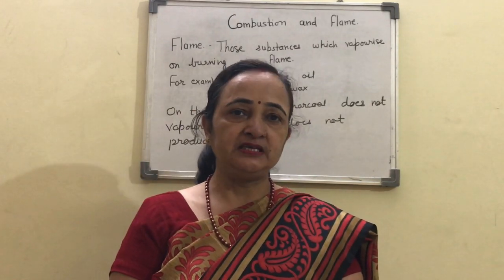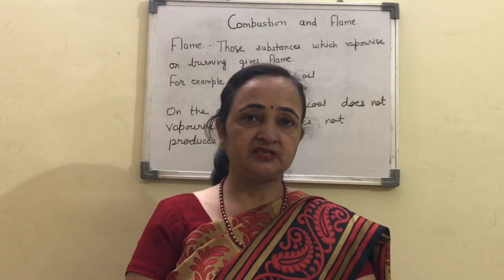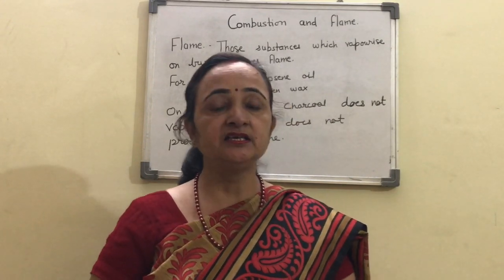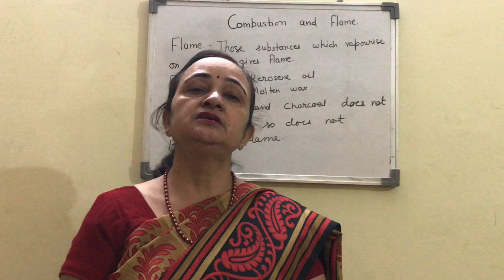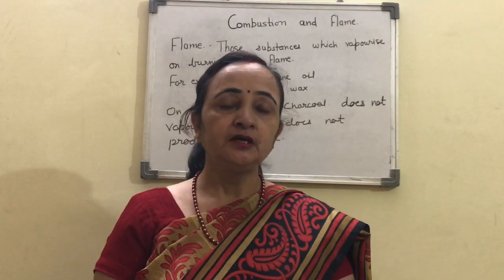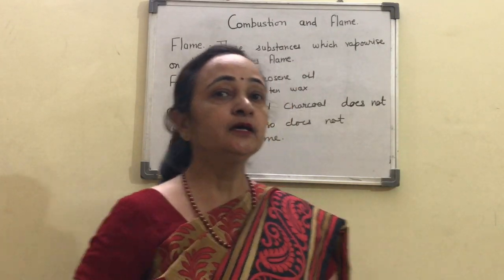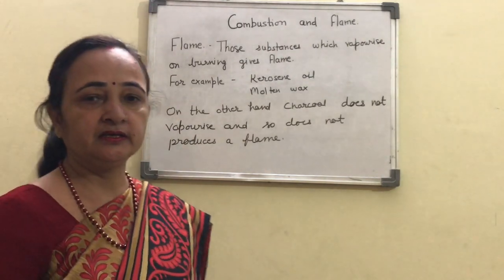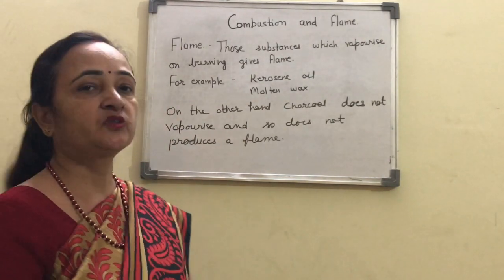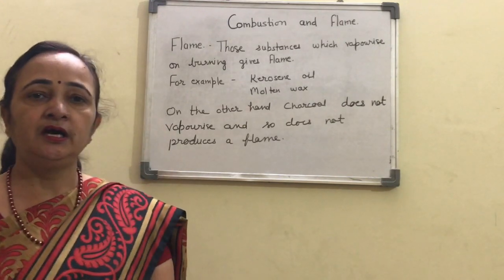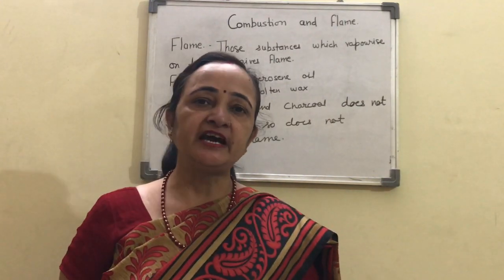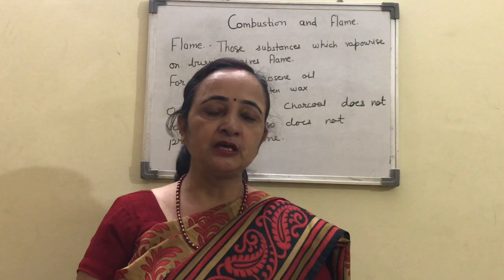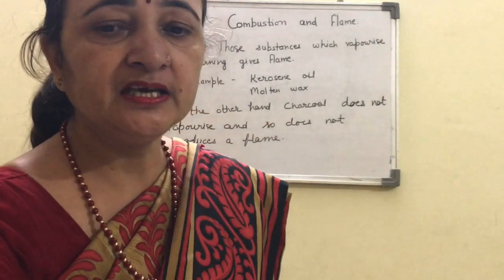Now the question arises, which substances produce flame? We will say that those substances which vaporize on burning give flame. In your NCERT book, open page number 70.